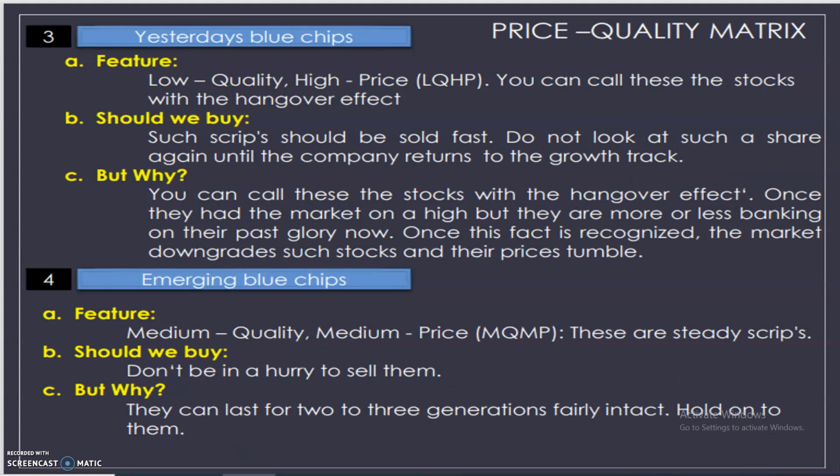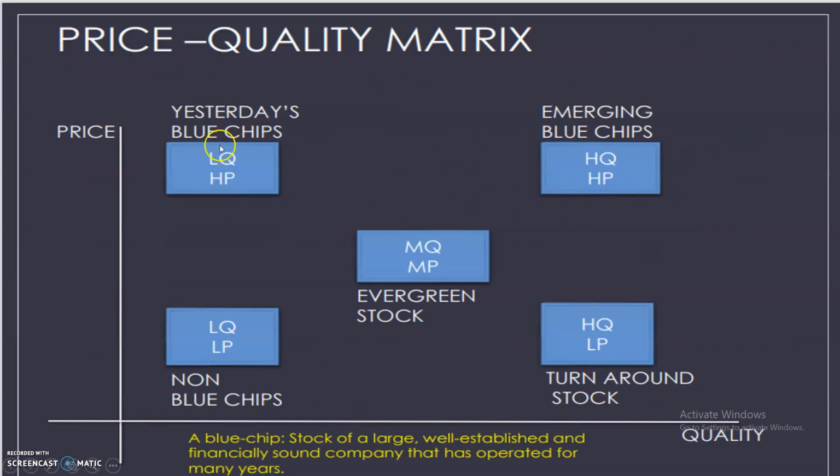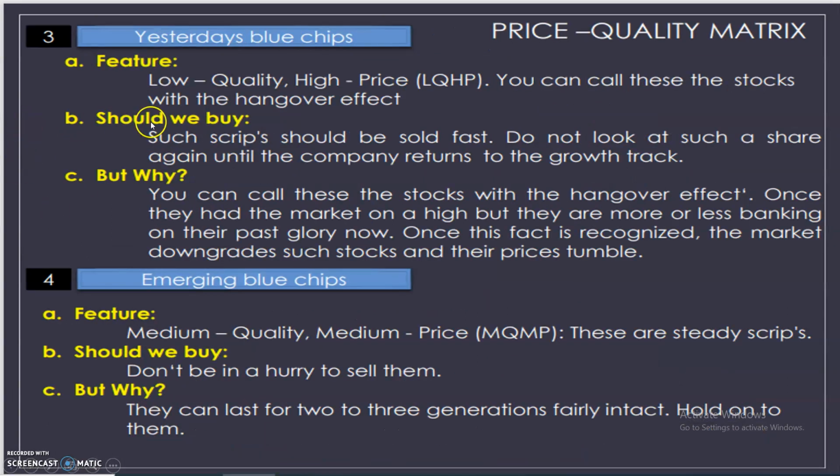Then comes yesterday's blue chips. Yesterday's blue chips are low quality and high price. Features: low quality, high price. You can call these stocks with the hangover effect. So this is the hangover effect. Should we buy? Such scrips or securities should be sold fast.